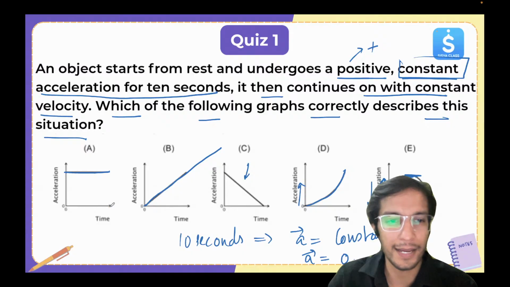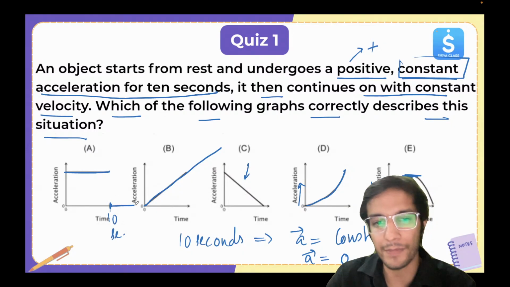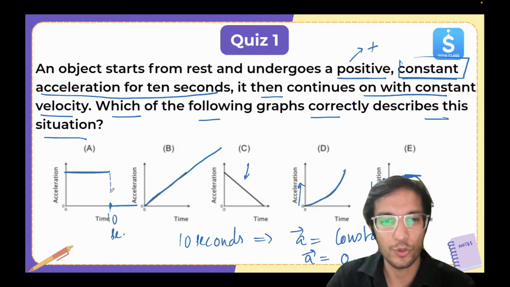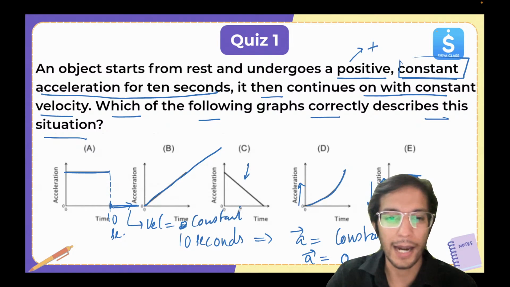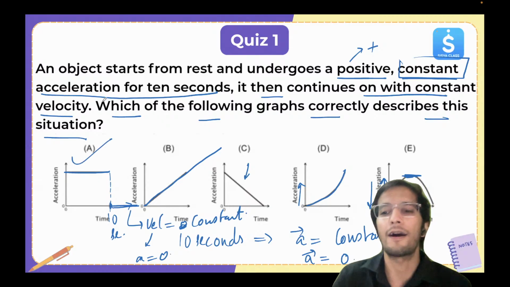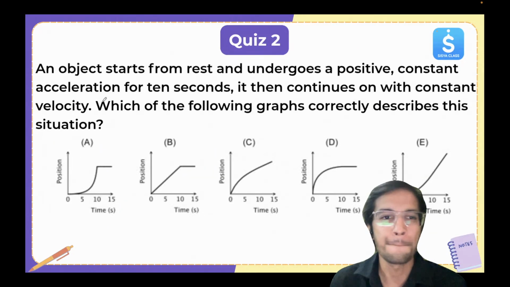Here the graph, after 10 seconds, will become like this. So here the acceleration then becomes 0. The velocity will be constant, and acceleration will be 0. So this A will be the answer. Now let's look at the next one.